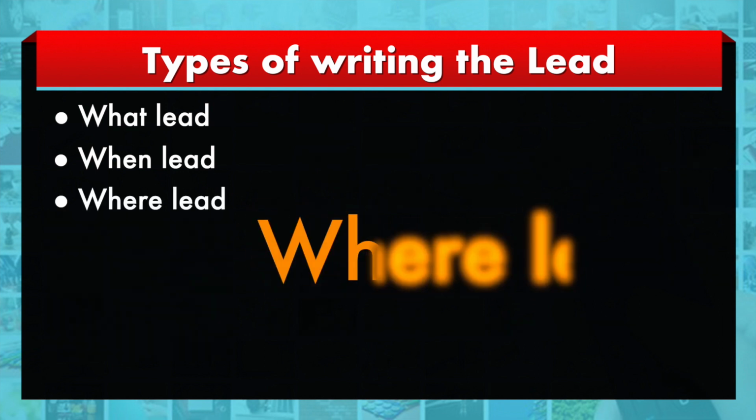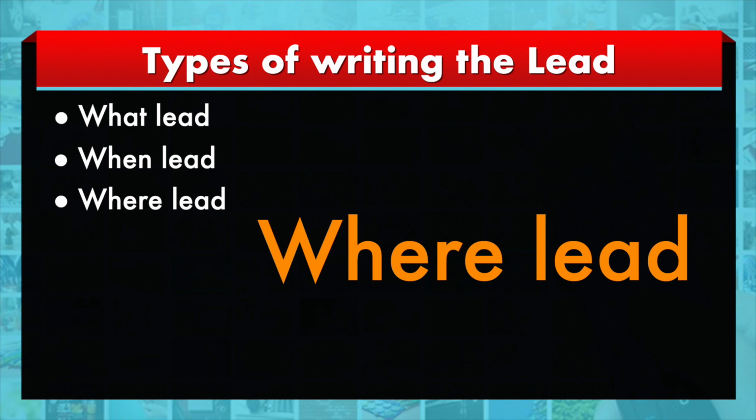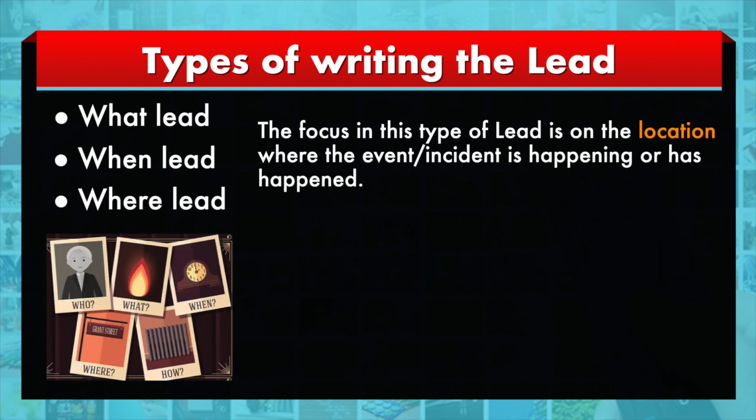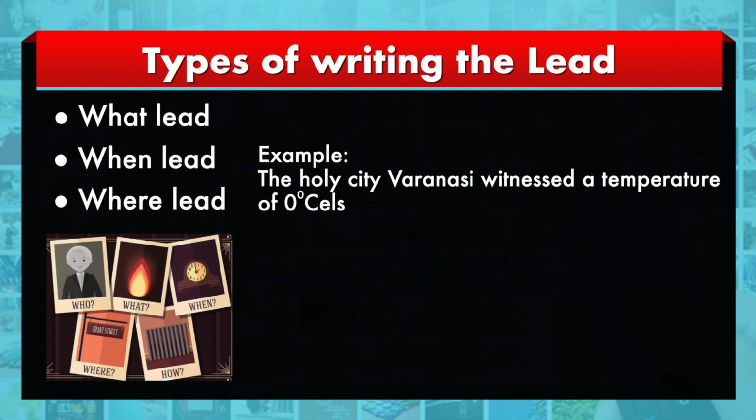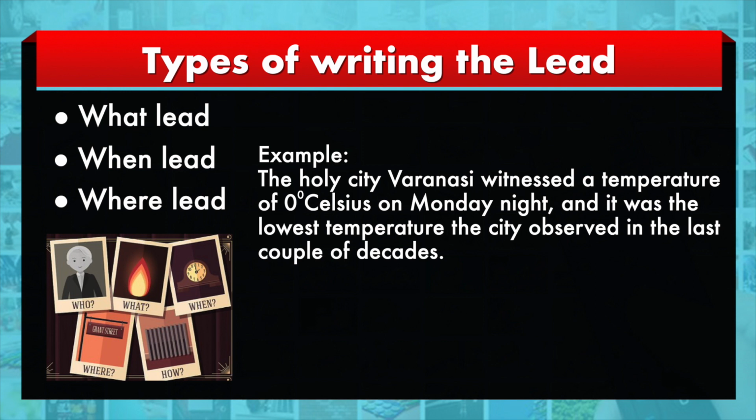Then the where lead, where the event is happening. In Varanasi yesterday, the temperature was almost 0 degrees centigrade. In the last couple of decades, this was the lowest temperature the city has witnessed. So now the emphasis is on the city, the place where the event is happening.